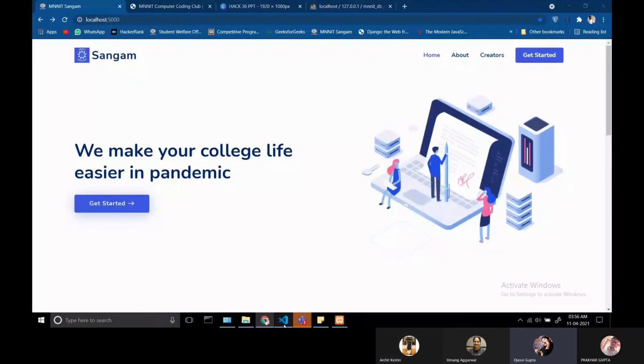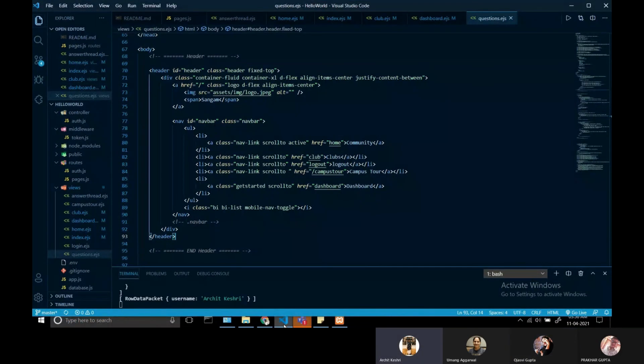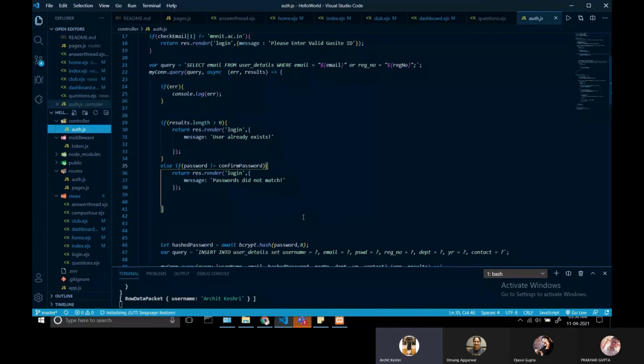Over to you, Arjun, for more implementation details. Thank you, Ojay, for such a good explanation of our project. I'll now walk you through the code that we as a team have used for authorization and authentication. We have used token-based authentication using JSON Web Tokens as well as the Bcrypt.js library.